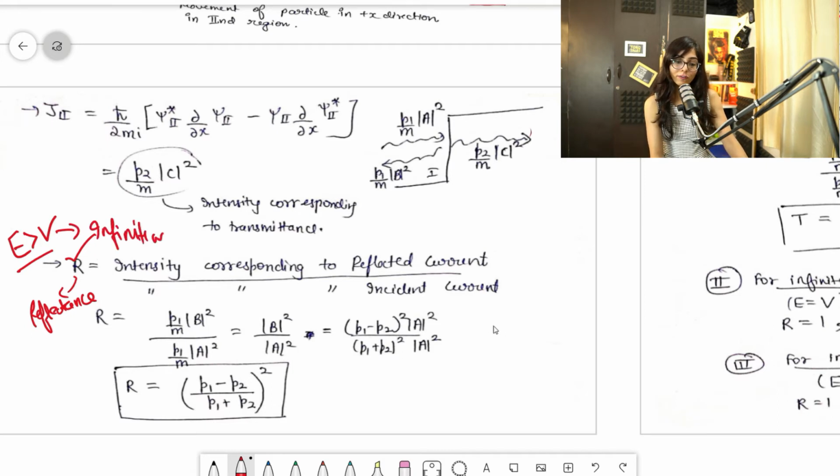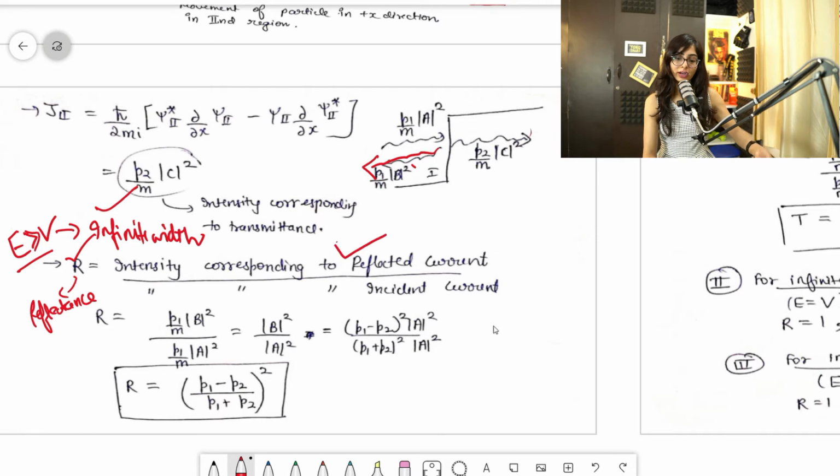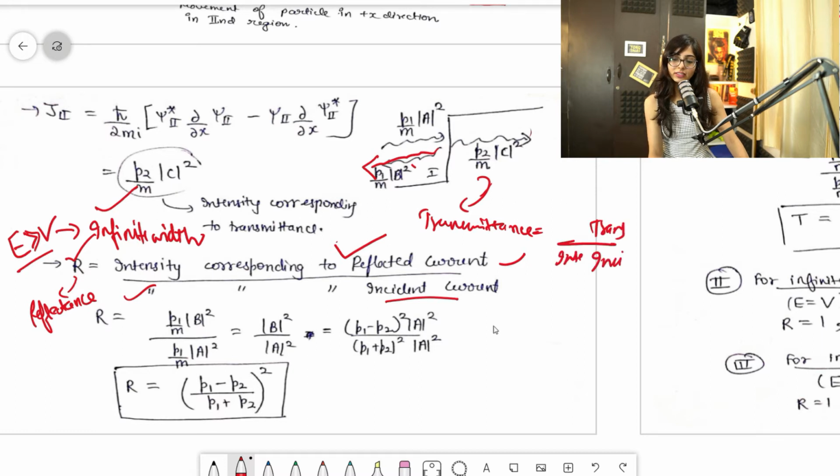We will be studying for finite width also. For infinite width, if E is greater than V, the energy of the microscopic particle is greater than V. Reflectance is the intensity corresponding to the reflected current divided by the intensity corresponding to the incident current. That is simply the formula. For transmittance, the formula is the intensity corresponding to the transmitted current divided by the intensity corresponding to the incident current.